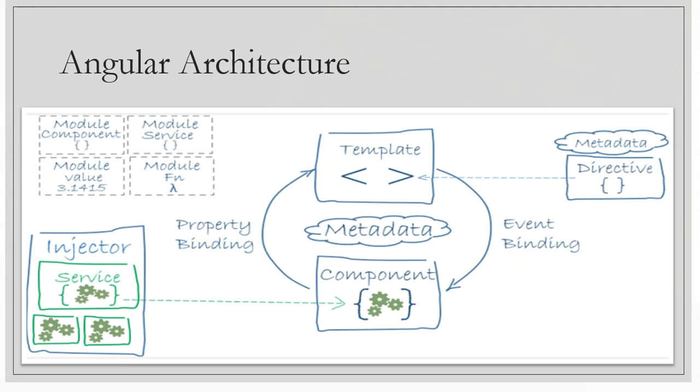So the component and the template, as we have already discussed in our previous slide, link with each other through property binding and event binding. If we change anything in the component and we want to reflect the same on the UI, for that we are going to use property binding. And in case we want to perform some operation on the UI, and based on that we want to perform some action, for that we are going to use event binding. And metadata is some additional information about the template and the component.